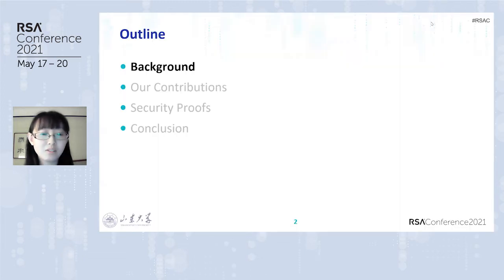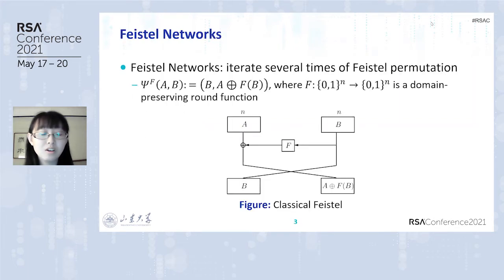Here is the outline of our talk. I will first introduce the background. We will recall something about Feistel networks. Feistel networks are one of the most popular ways to design block ciphers by iterating several times of the Feistel permutation.